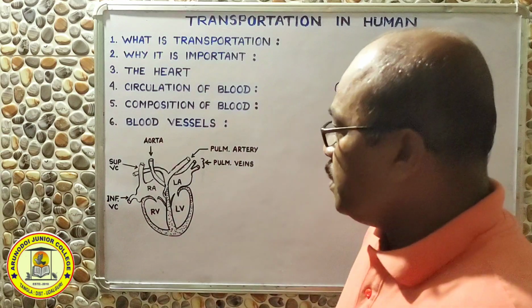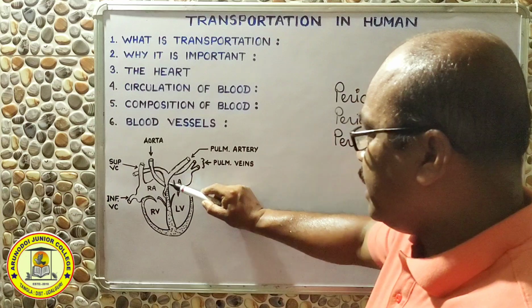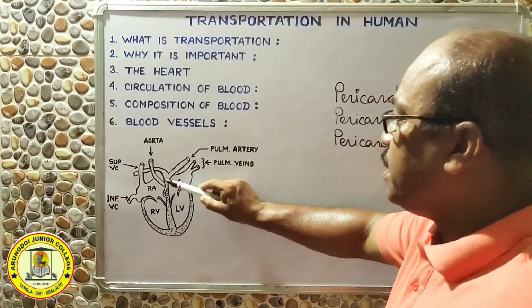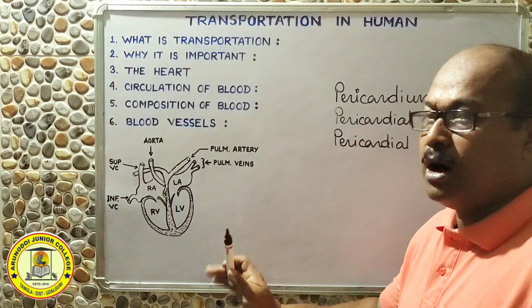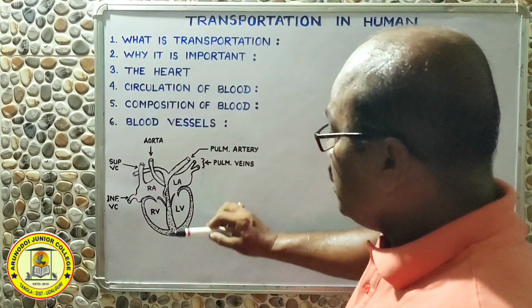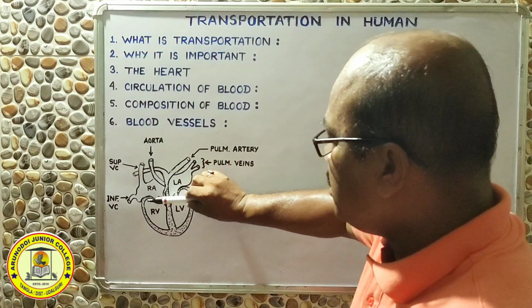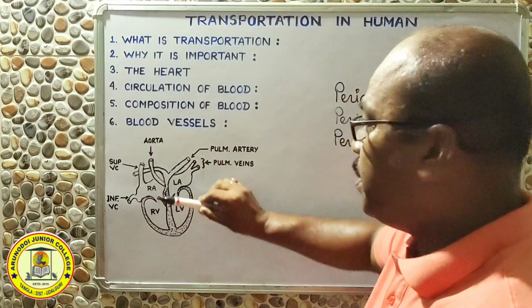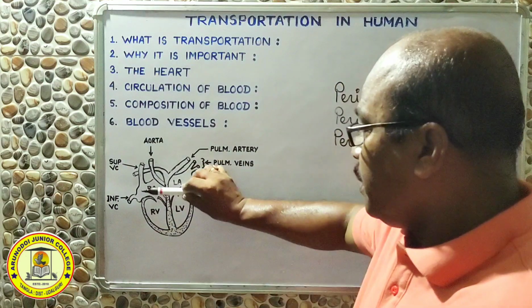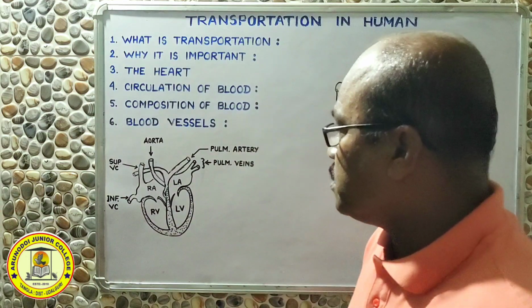So total 4. This is the right side and that is the left side, and in between them you can see this partition. This partition is called the septum, and the septum divides the heart into the right half and the left half. Similarly, there is another septum, dividing the heart into upper and lower chambers. The upper 2 chambers are the right and left auricles, and the lower 2 chambers are the right and left ventricles.